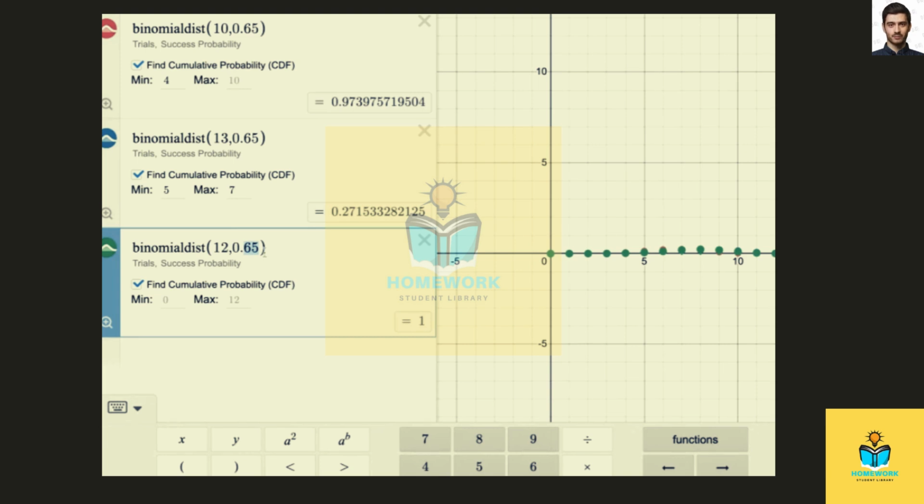So I will just change the probability. The probability of being dissatisfied is 0.35. And then fewer than 3 would be 2 or less. So that'd be a maximum of 2. And that would be 0.1513 or 15.13%.